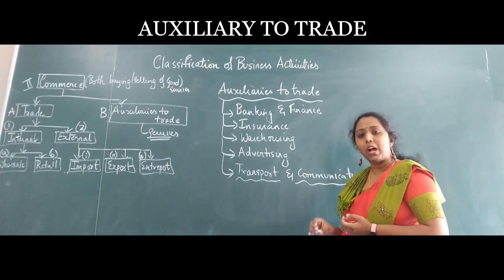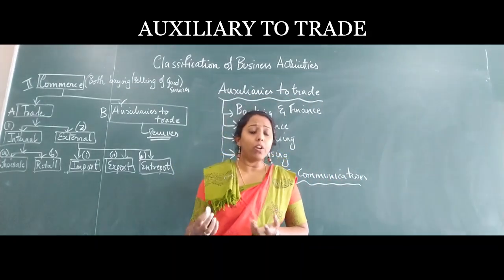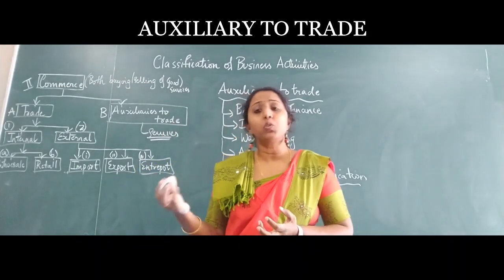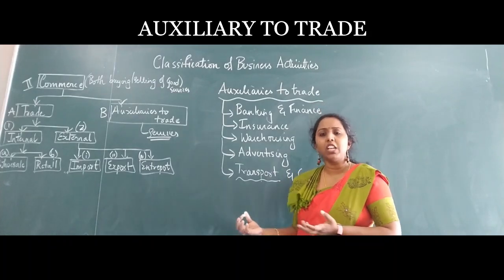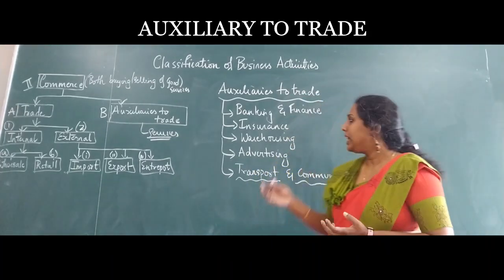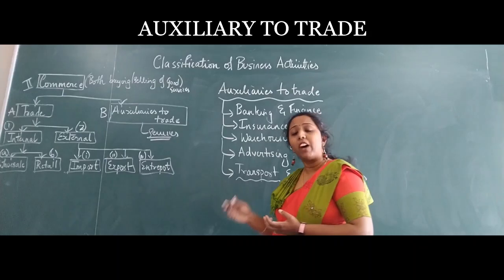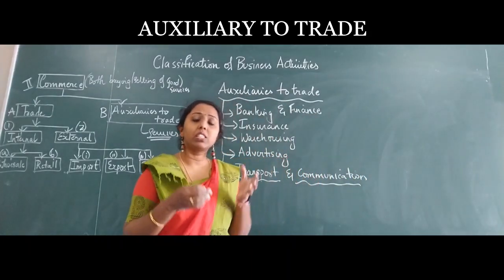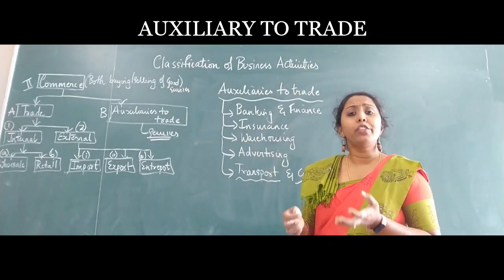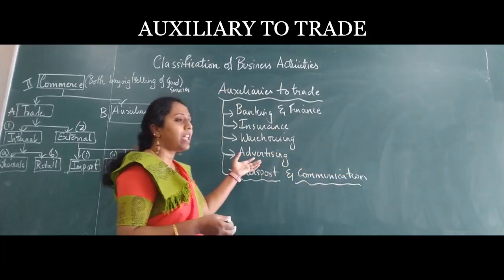Then the next one is warehousing. With the quantity of goods being produced and sold every single day, there will not be much space for the manufacturer to store his goods. He may be a person who is very rich, he may have warehouses, but if he is a very successful business person, he needs a lot of space to store his goods. So warehousing is very important. Why? There are a lot of government warehouses or bonded warehouses which help you store the goods for a minimum price. Later, you can have a contract with these warehouses.